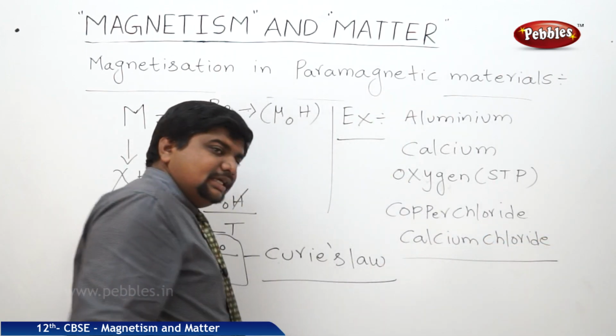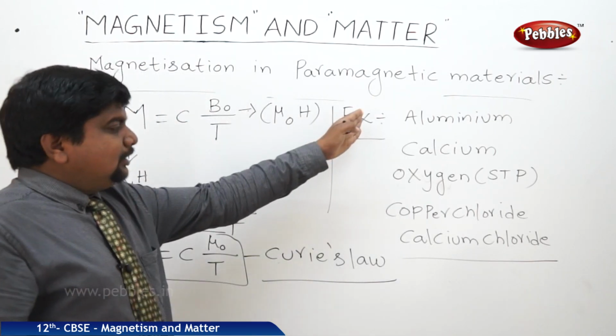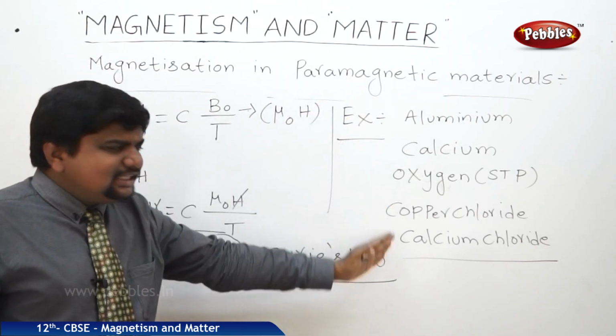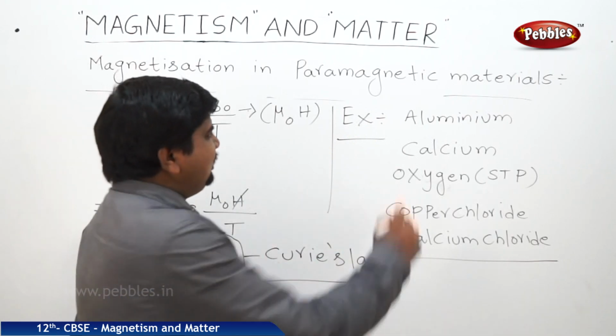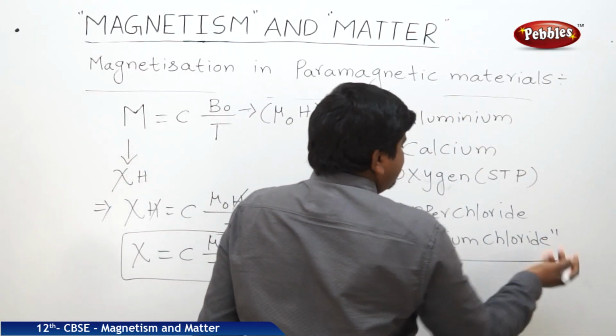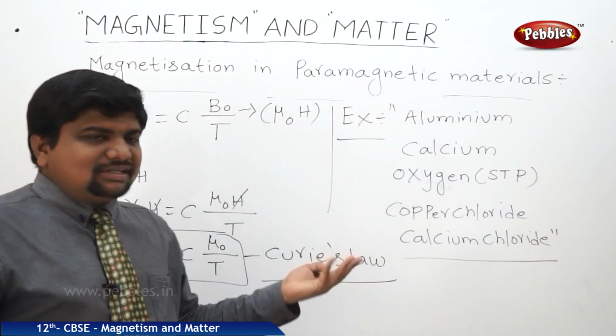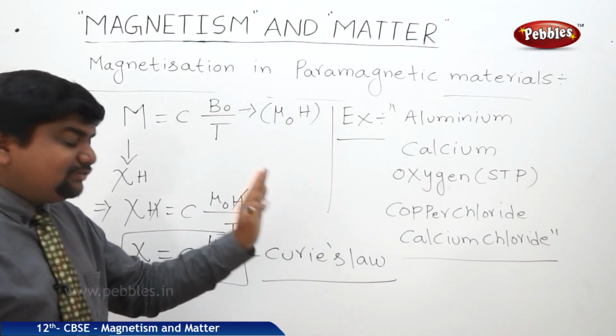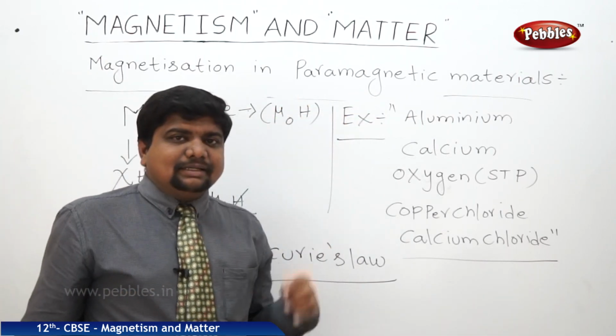So these are all the examples of paramagnetic substances. Not only these, many are there. These are the widely used and well-known examples to human beings, that's why we can list them as known ones. So this is the information about paramagnetic materials.